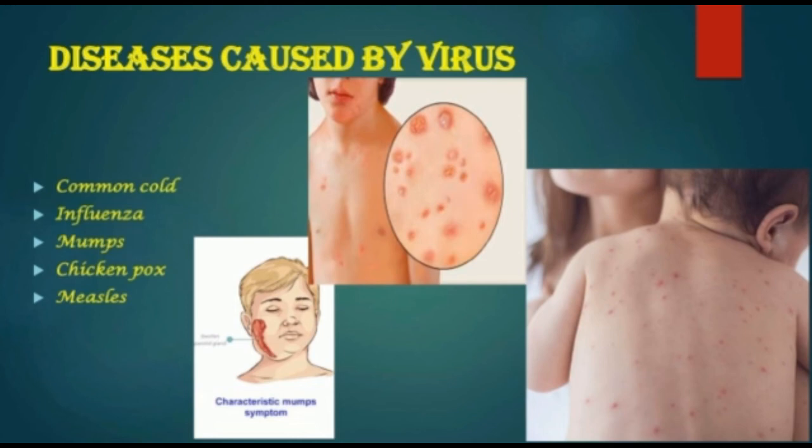Influenza. Influenza is commonly found during childhood. It is caused by the virus myxovirus and results in inflammation of nasal mucosa and pharynx. It is also known as flu. Next one is mumps. It is caused by myxovirus parotidis and it affects the upper respiratory tract.